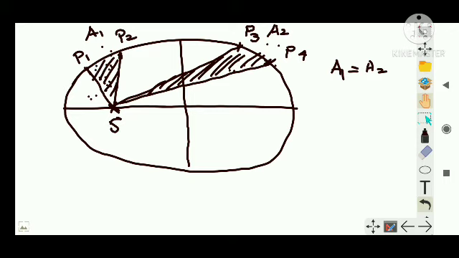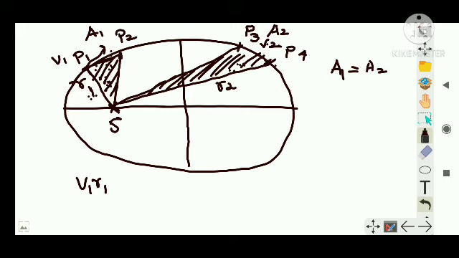Now what can I say about this section? Let's say here the radius vector is r1, and here the radius vector is r2. Let us say the planet here is moving with velocity v1, and here the planet is moving with velocity v2. This is just like a triangle, and this one is also a triangle, no? So I can say the area of the first triangle can be written as, this is v1 and this is r1, so I can write v1 r1.